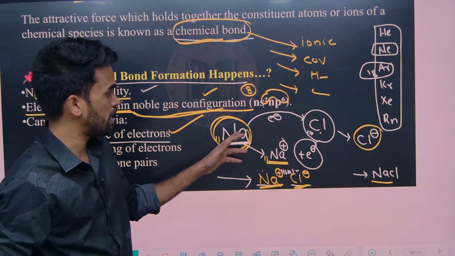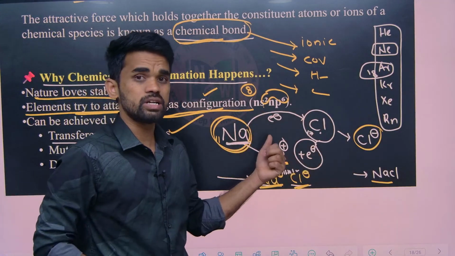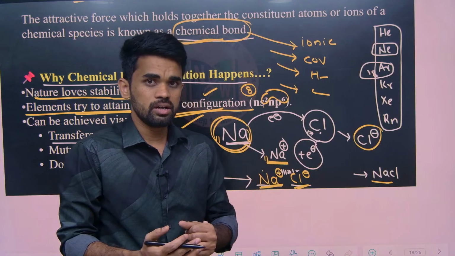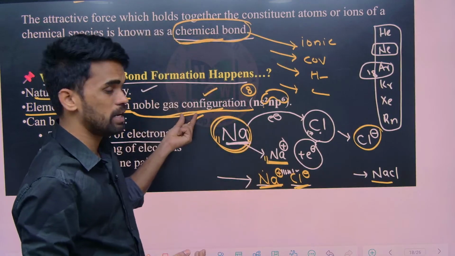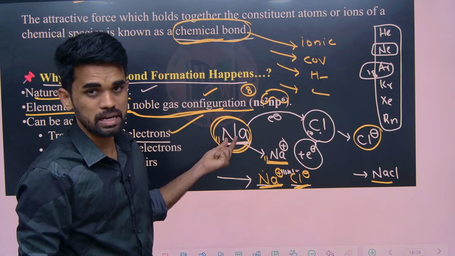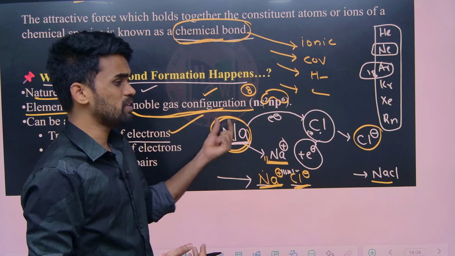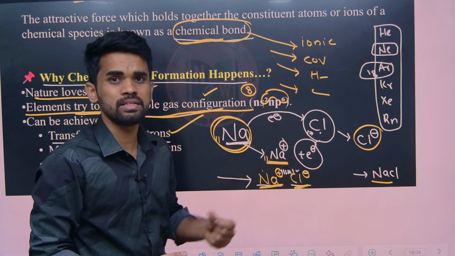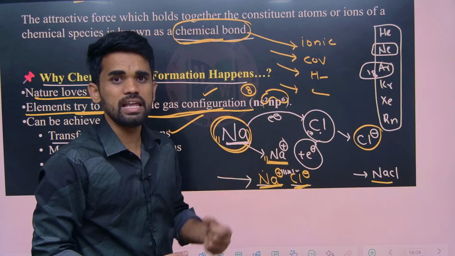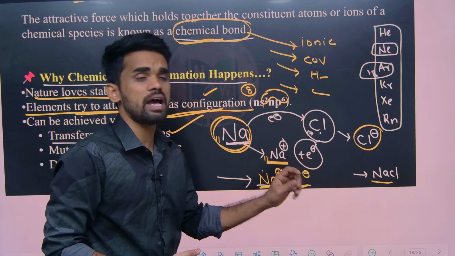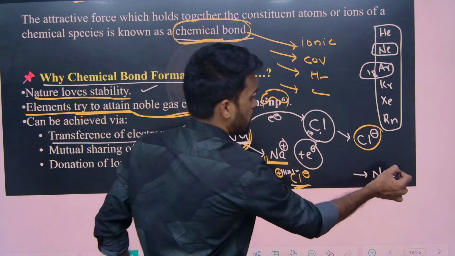See here, one electron is completely transferred, so that transfer of electron may give you the stability for some compounds, for some elements. If the compound is formed by transfer of electrons in the elements, then you can say that compound is an ionic compound. Which compound is it? Ionic compound.